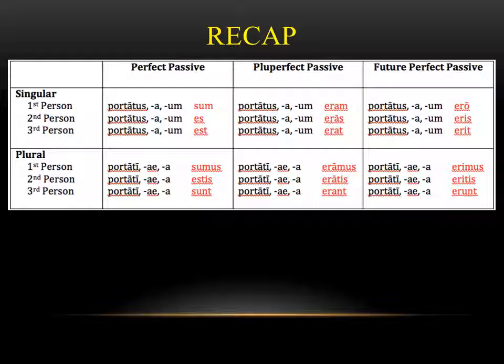So I know this gets a little tricky, a little complicated. The first thing I would recommend you do, make sure you have all the forms of esse memorized. And then you want to start working with those fourth principal parts. You want to remember, they have to match your subject in case, number, and gender. It'll click with enough practice. You just have to think a little critically about it because this is different from what we did with present, imperfect, and future tense.